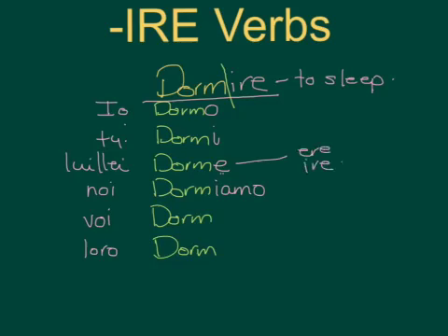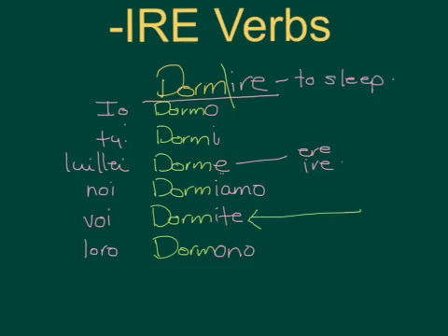Now, I did say that there was a pattern for the voi form. So it was ate for ARE, ete for ERE, ite. So you will sleep. And ono. So essentially, there's only one difference from ERE to IRE, which is this one here.